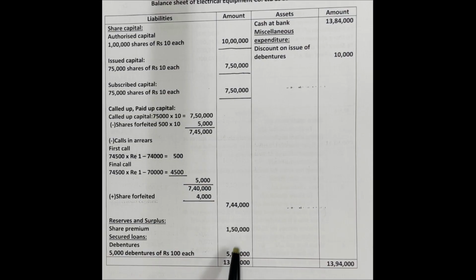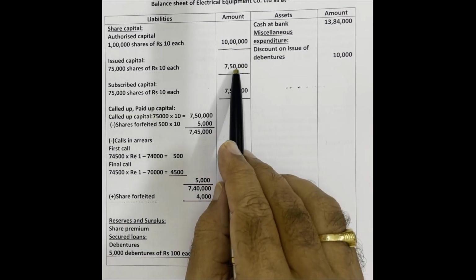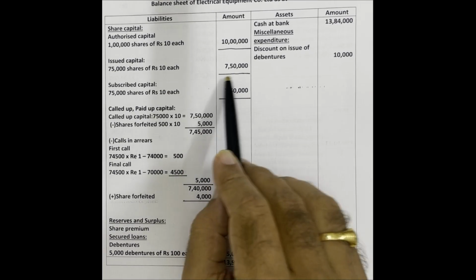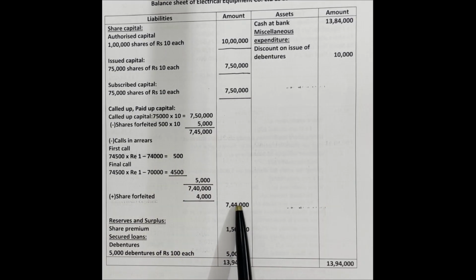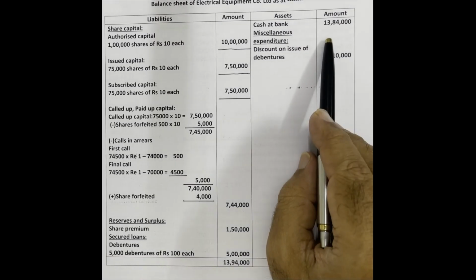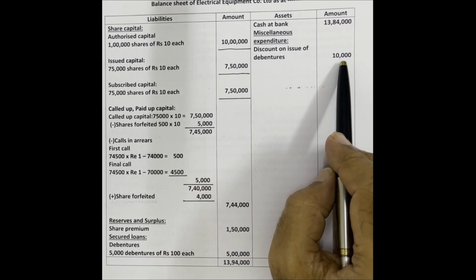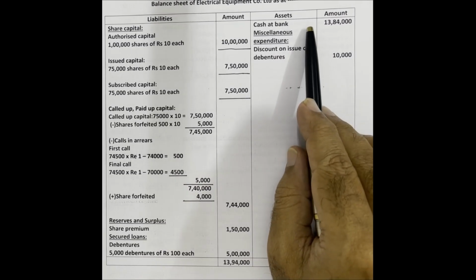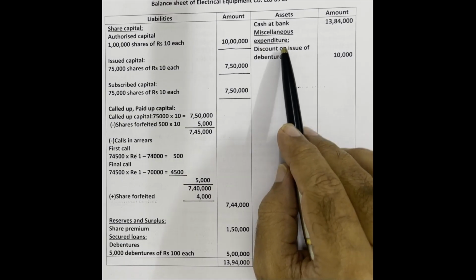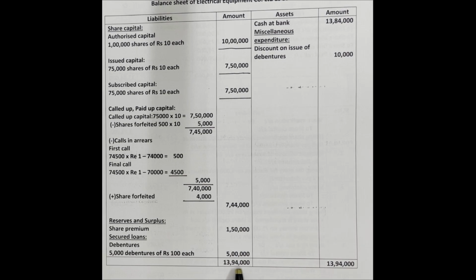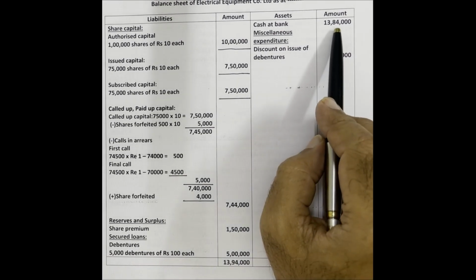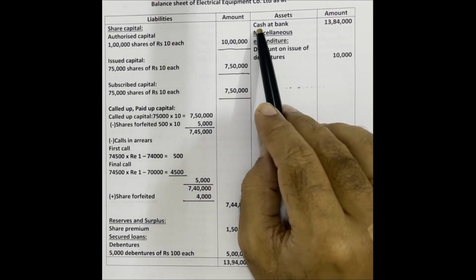For totaling purpose, we should not consider authorized capital, issued capital, subscribed capital. That is why we drew lines. Paid up capital amount plus reserves and surplus plus secured loans amounts. These three amounts, if you add, total on the liability side 13,94,000. Come to the asset side. In the present problem, debentures are issued at a discount, no? This is a loss of 10,000 rupees. That loss appears on the asset side under miscellaneous expenditure heading. Then 13,94,000 minus 10,000, the remaining amount 13,84,000 is cash at bank.